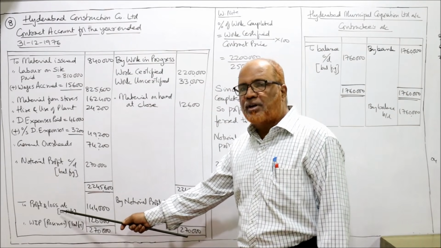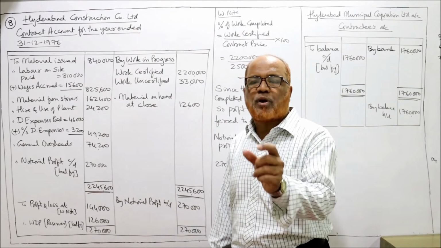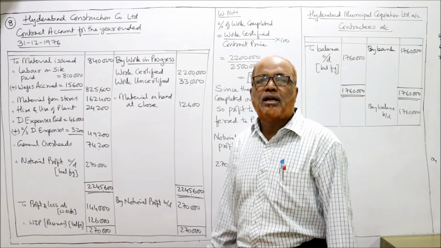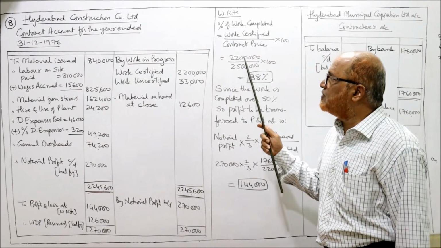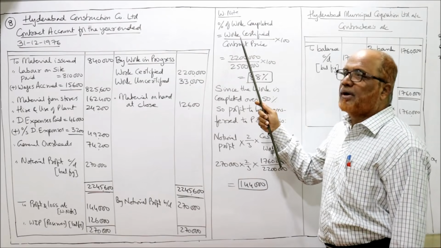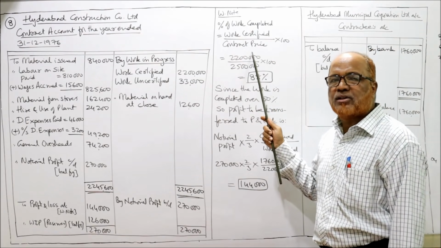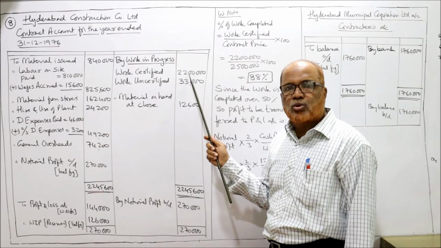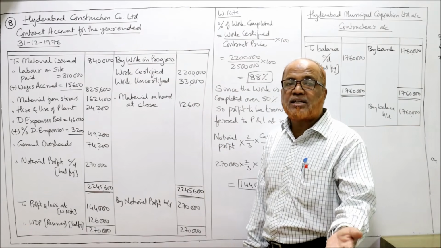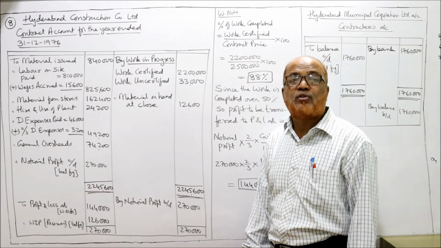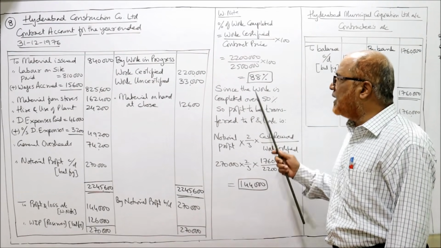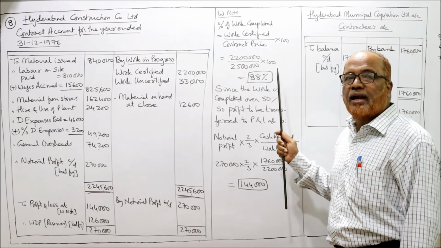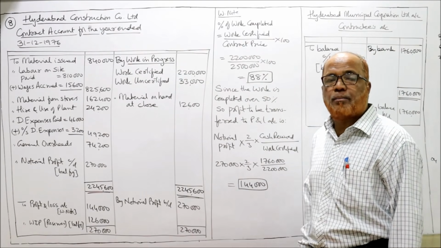How much profit is to be transferred to the P&L account depends on the percentage of work completed. Here in working notes I have shown the percentage of work completed, work certified by contract price. Work certified is 22 lakh, whereas the contract price, given in the first paragraph, is 25 lakh. It is a 25 lakh contract of which 22 lakh of work is done, so 88% of the work is completed.